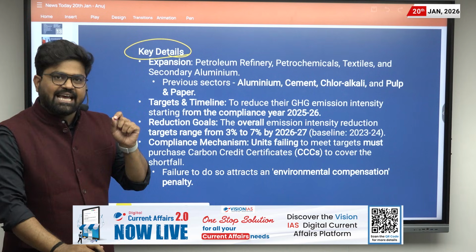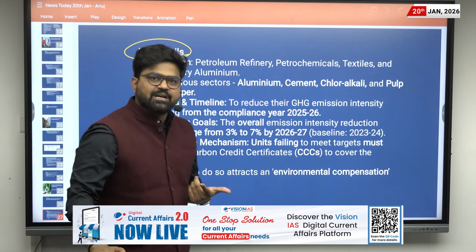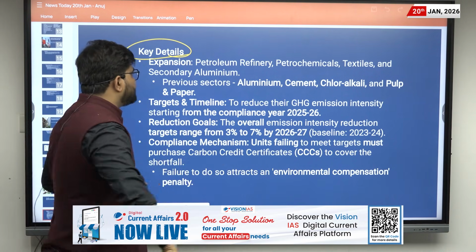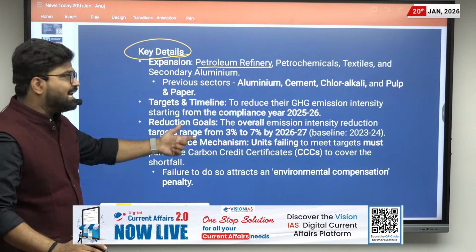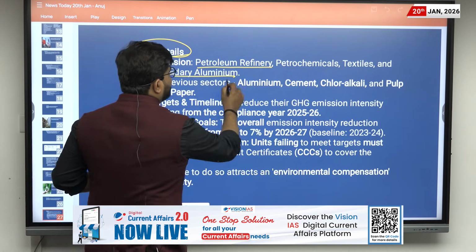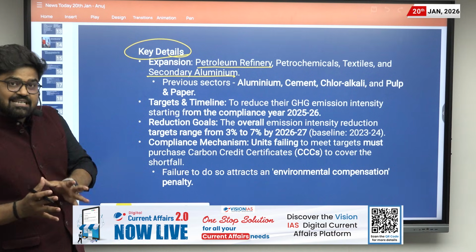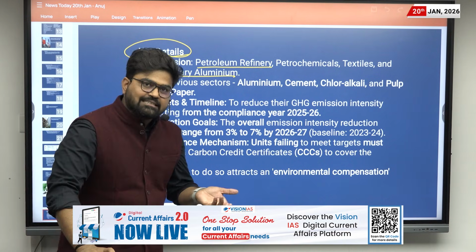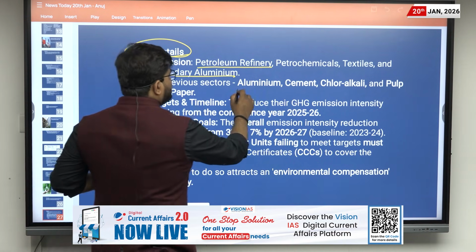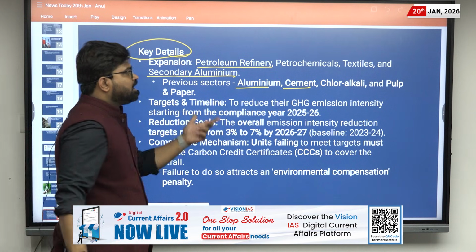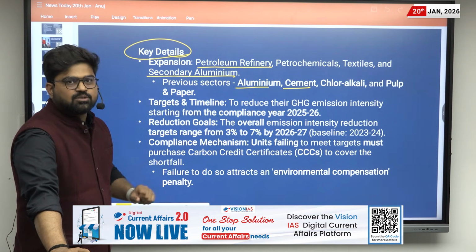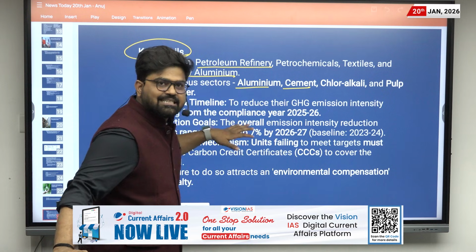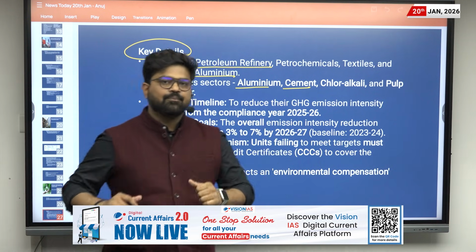There has been an expansion, and 4 new industries have been included, and those are petroleum refinery, petrochemical, textile and secondary aluminium. And previously there were 4 industries. Those were aluminium, cement, chlor-alkali and pulp and paper. So these 8 industries are under this scheme.